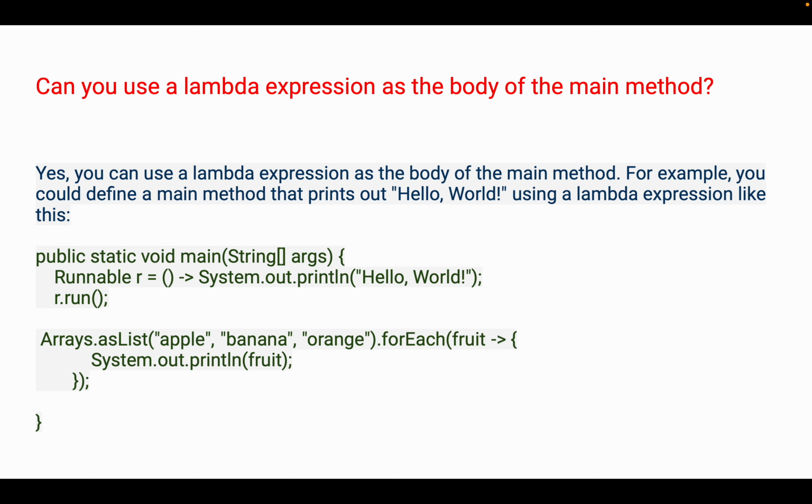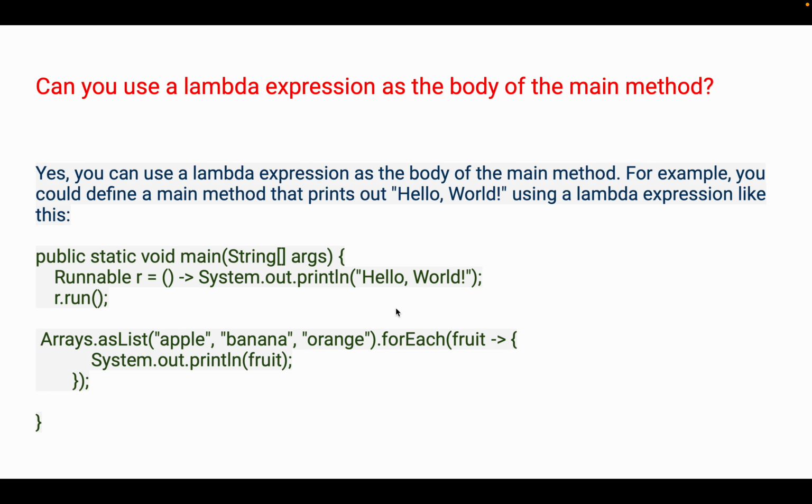Can you use a lambda expression as the body of the main method? That means the main method is there, can we use a lambda expression inside that as the body? Yes, you can use a lambda expression as the body of the main method. For example, you can define a main method that prints hello world using a lambda expression like this one. Here we are creating an instance of the Runnable interface, and defining it using a lambda expression, just a println statement printing hello world. Then using that instance we are calling its run method, so it will print hello world.